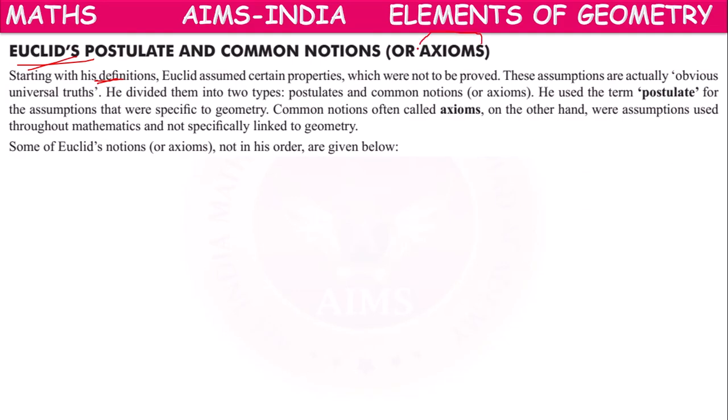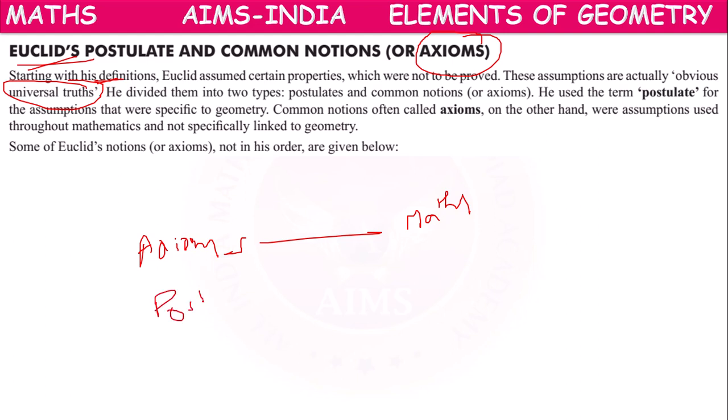Axioms are the universal truths related to the entire math topics, whereas postulates are universal truths particularly dealing with geometry.